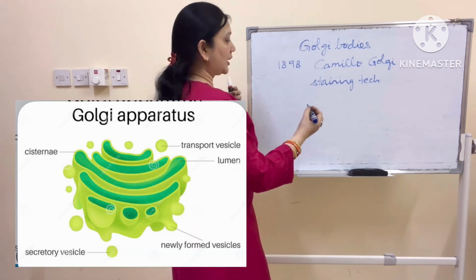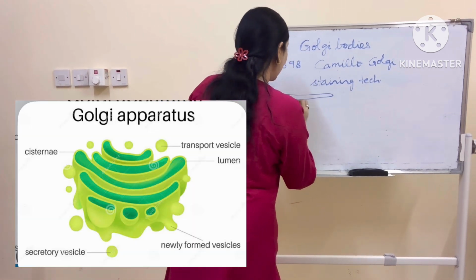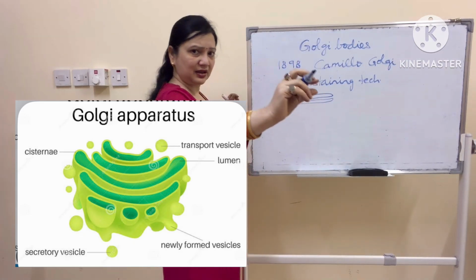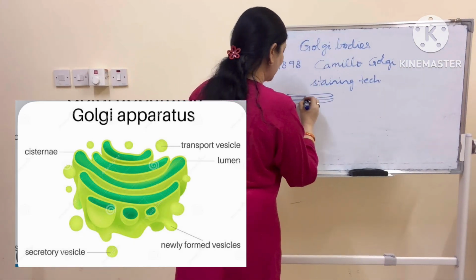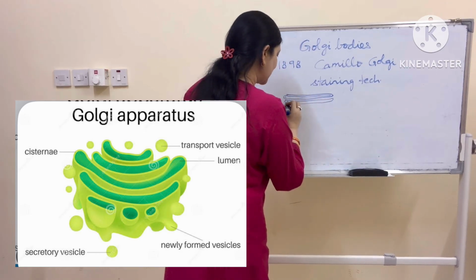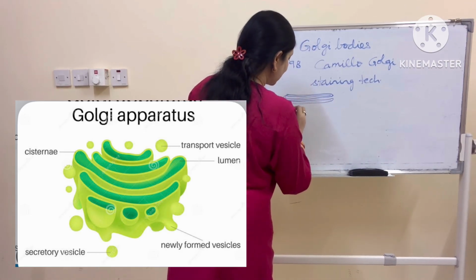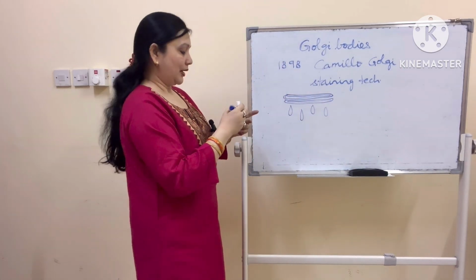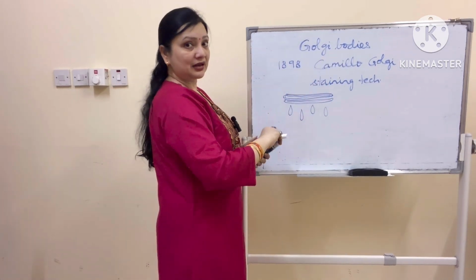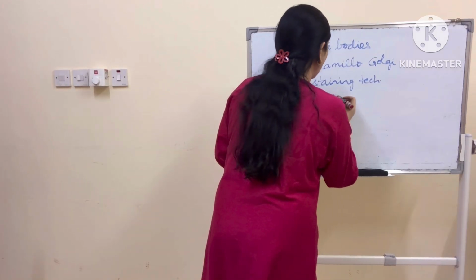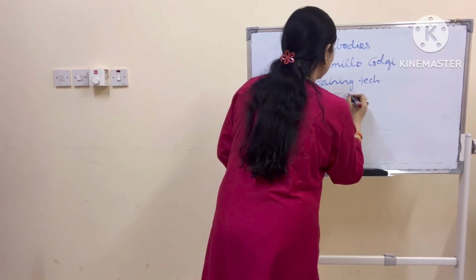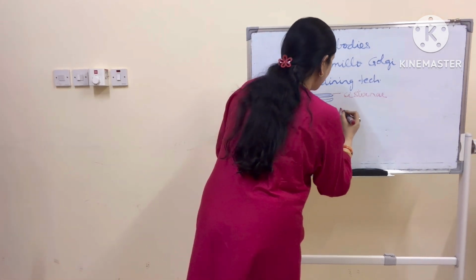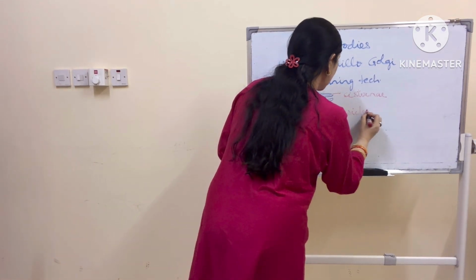Now, these Golgi bodies are double membrane, and they are stacks of long discs. All the things are double membrane. So there are certain discs, and there are some drop-like structures. These are also double membrane. Now these flat discs are called cisternae, whereas these drops are called vesicles.